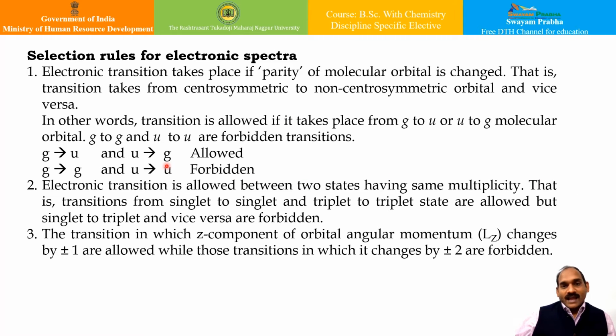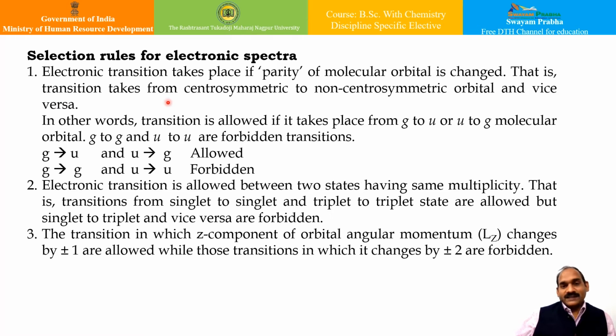So let us have a look at the selection rules for the electronic spectra. In the case of selection rules for electronic spectra, the electronic transition takes place if the parity of the molecular orbital is changed. That is, the transition takes place from a centrosymmetric to a non-centrosymmetric orbital and vice versa.